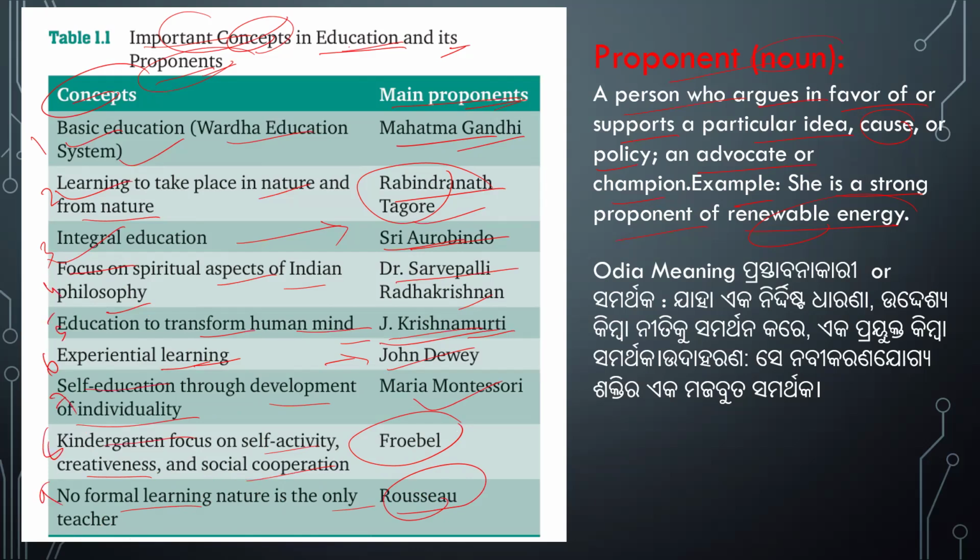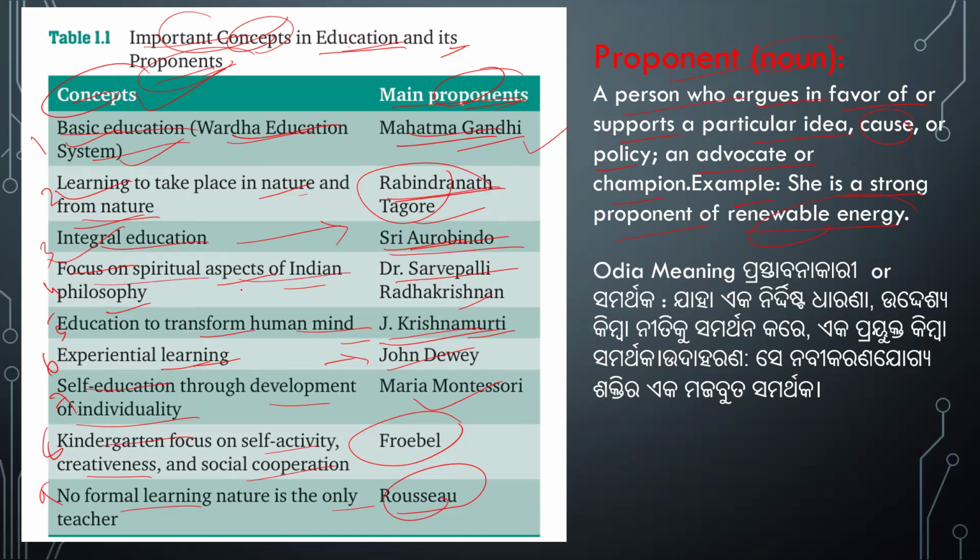Nine concepts of education and nine proponents of that education. Proponent means a person who argues in favor of or supports a particular idea. So who has given the idea of basic education, the Wardha education system? Mahatma Gandhi. Learning takes place in nature and from nature, who is the proponent? Rabindranath Tagore. Integral education, the proponent is Aurobindo.